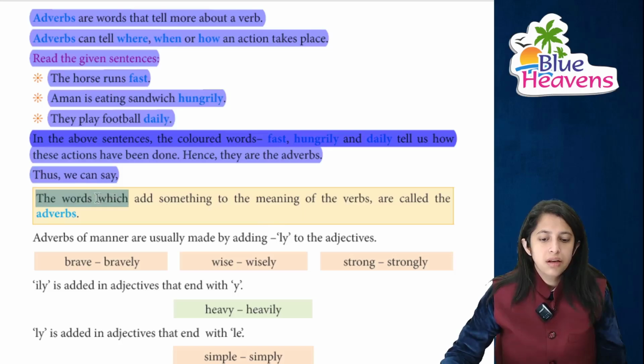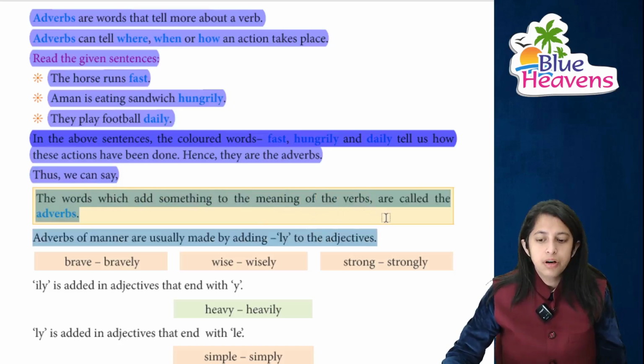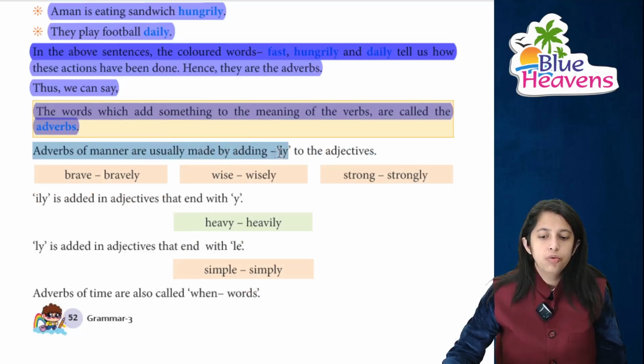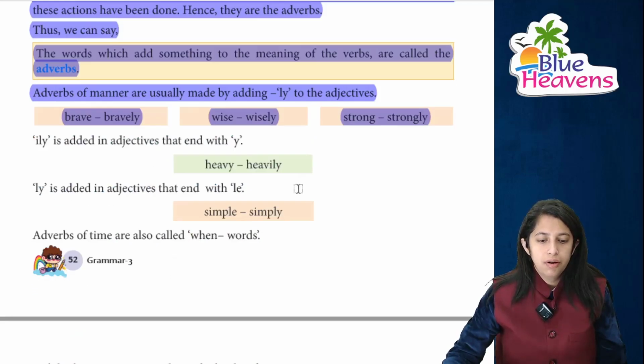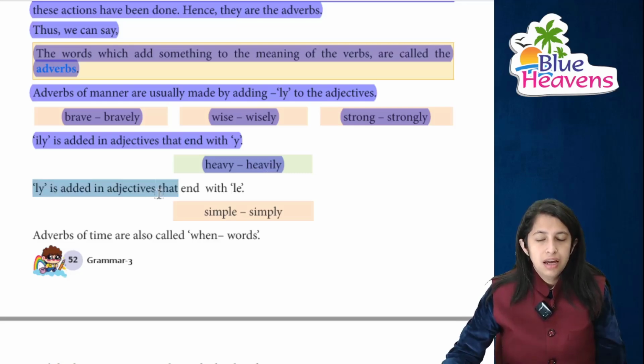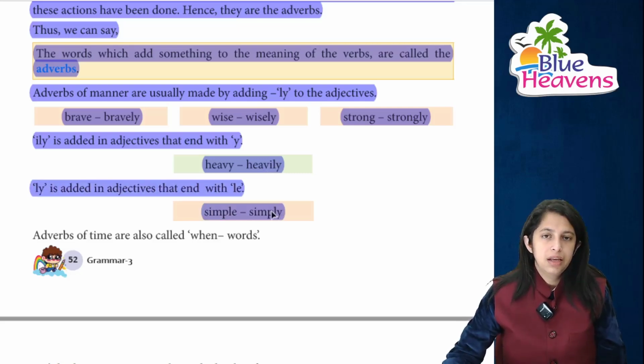So thus we can say the words which add something to the meaning of a verb are called adverbs. Adverbs of manner are usually formed by adding ly, like brave to bravely, wise to wisely, strong to strongly, right? ily is added to those adjectives that end with y, like heavy to heavily. ly is added to those adjectives which end with le, like simple to simply, normally.